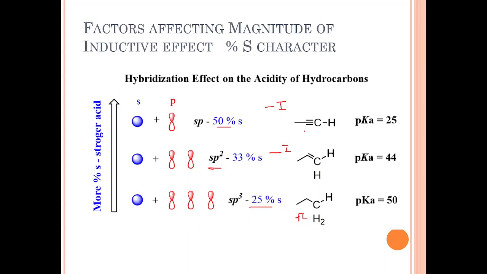In some of the books, instead of saying S character, they mention the effect of hybridization on the magnitude of inductive effect. So hybridization and S character are similar. 25% S character means sp3 hybridized, 33% S character means sp2 hybridized, and 50% S character means sp hybridized molecules. So hybridization and S character are nothing but the same. So friends, this is all for today.